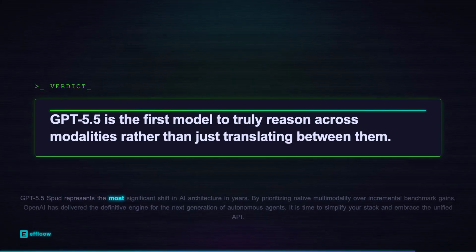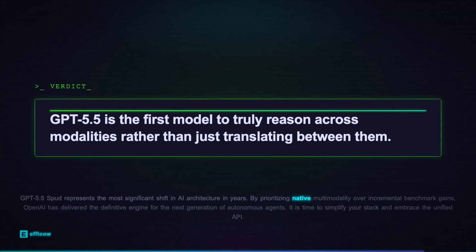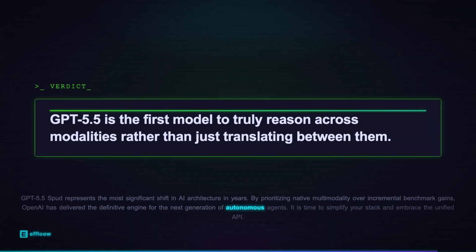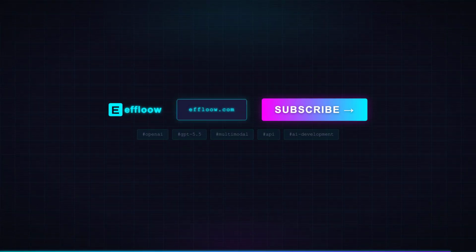GPT 5.5 Spud represents the most significant shift in AI architecture in years. By prioritizing native multimodality over incremental benchmark gains, OpenAI has delivered the definitive engine for the next generation of autonomous agents. It is time to simplify your stack and embrace the unified API. The era of fragmented AI pipelines is officially over.